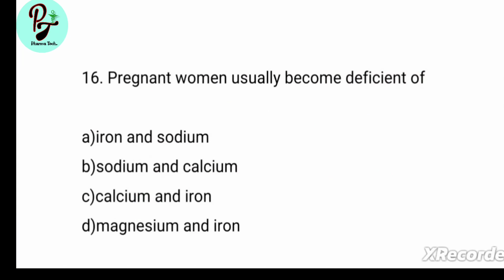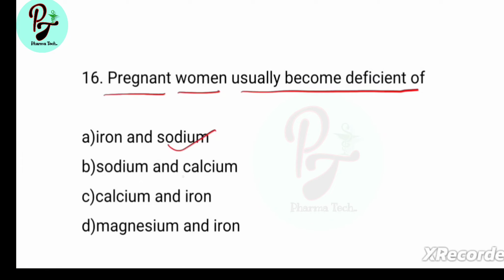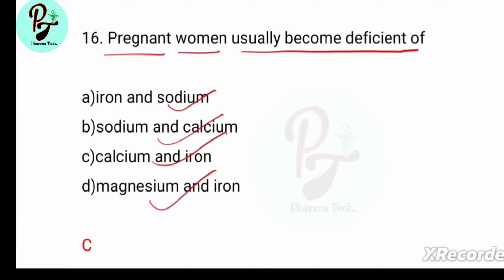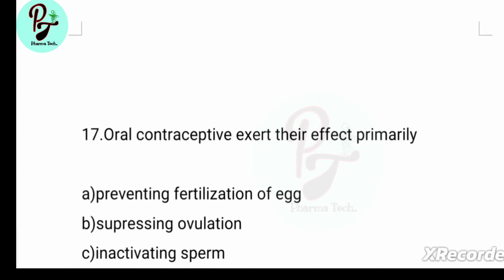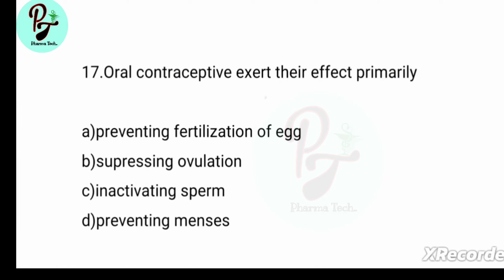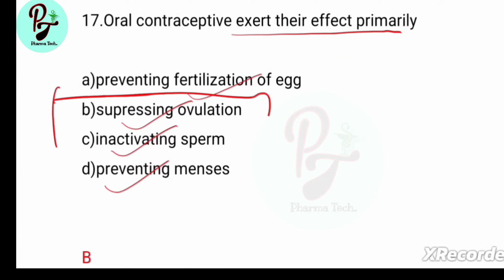Next question, pregnant women usually become deficient of, options are iron and sodium, sodium and calcium, calcium and iron, magnesium and iron. Answer is C, calcium and iron. Next question, oral contraceptives exert their effect primarily by, options are preventing fertilization of egg, suppressing ovulation, inactivating sperm, preventing menses. Answer is B, suppressing ovulation.